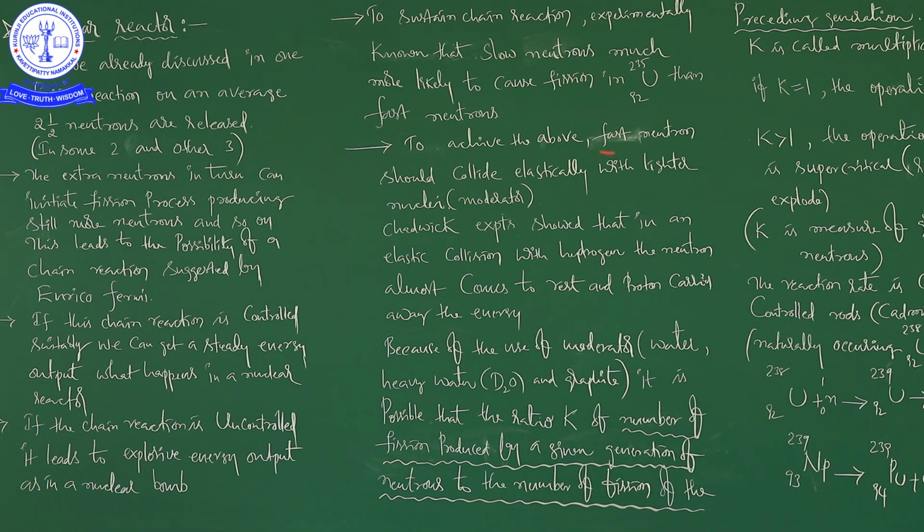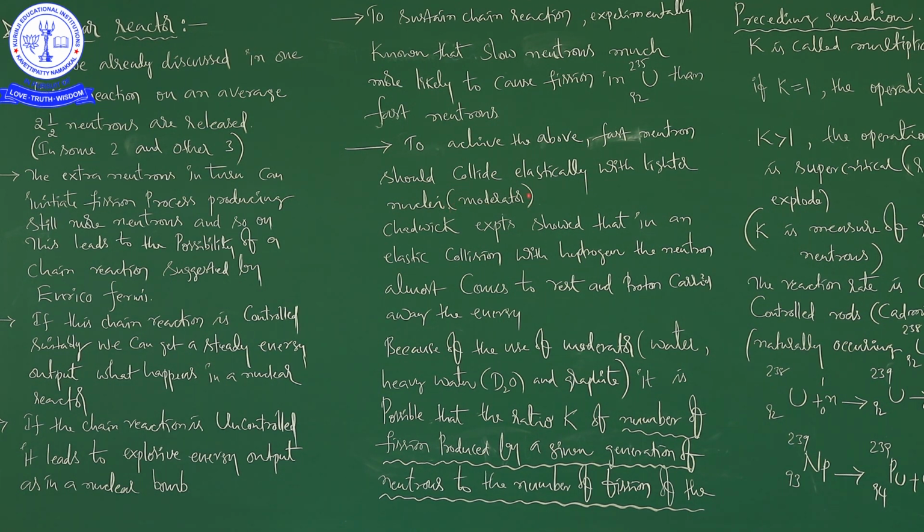Next, to achieve the above, reducing the speed of the neutron, fast neutrons should collide elastically with lighter nuclei.